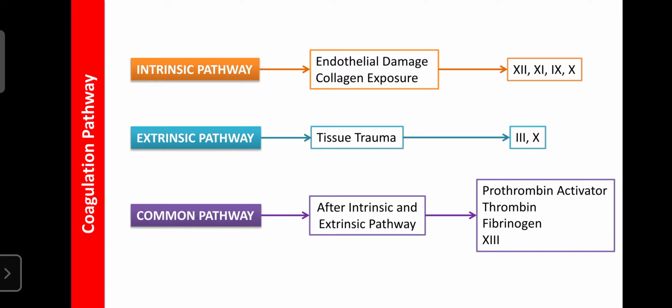Okay, the extrinsic pathway is due to external injury or tissue trauma. Due to any accident, the tissue can be damaged or may undergo trauma, and then it can begin the coagulation process. That pathway is known as the extrinsic pathway. Here factor 3 and factor 10 are responsible for the regulation of the extrinsic pathway, or injury of the external tissues.